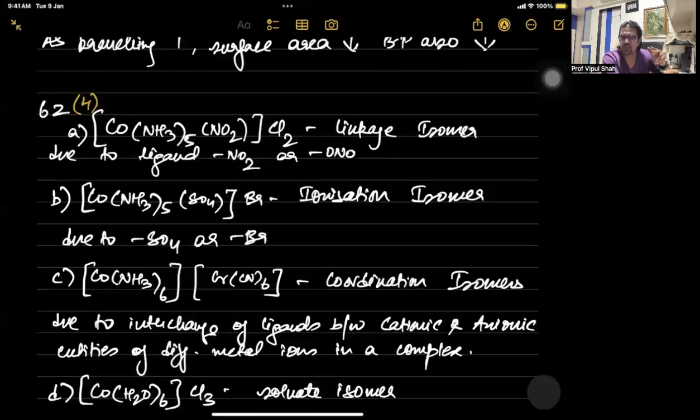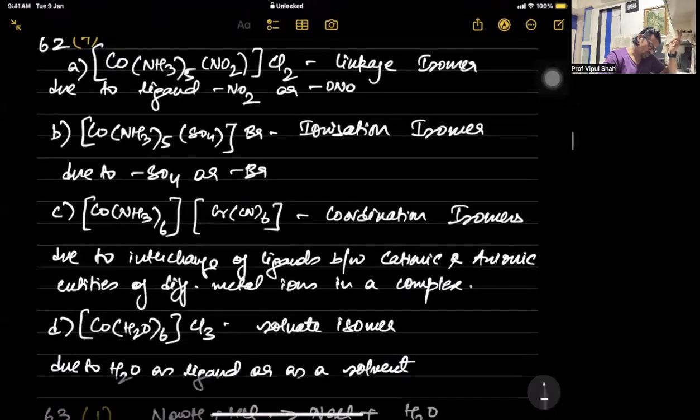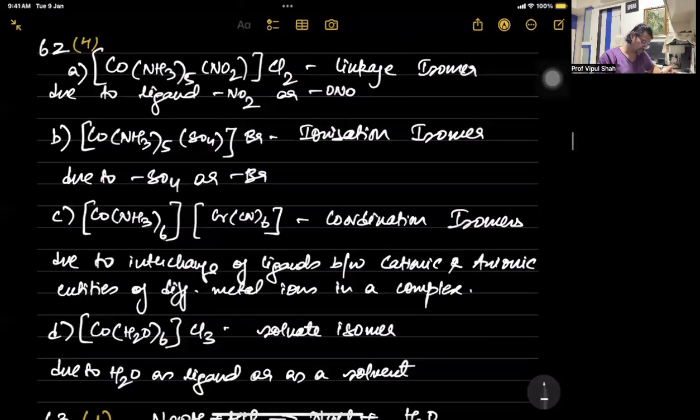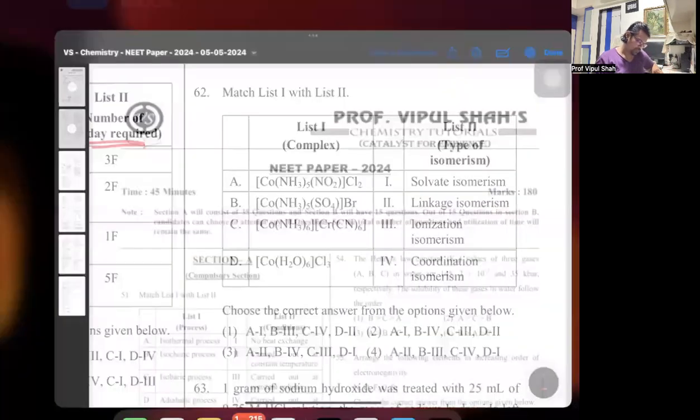So that's linkage isomer. The second one is ionization, because you have sulfate and bromide. Sulfate is inside, bromide is outside, and vice versa. That's ionization isomer. The third one is coordination isomer, where you can exchange the ligands with respect to the metal ions. So in one place where it is ammonia, it can be exchanged with cyanide and vice versa. And the last one that we have is a solvate isomer. Why solvate? Because a water molecule can be a ligand as well as be outside as a solvent. So for this one, 62, it's going to be the fourth one.